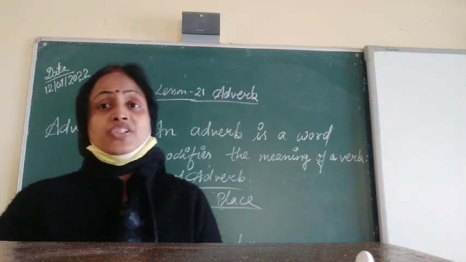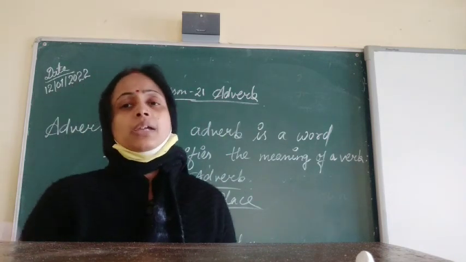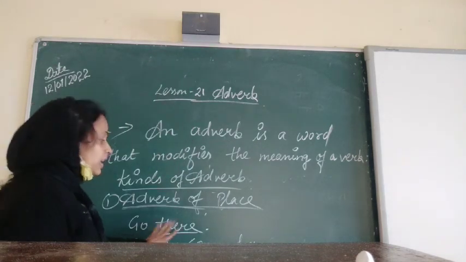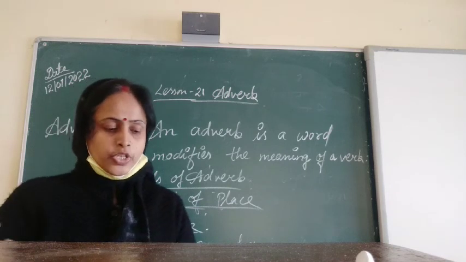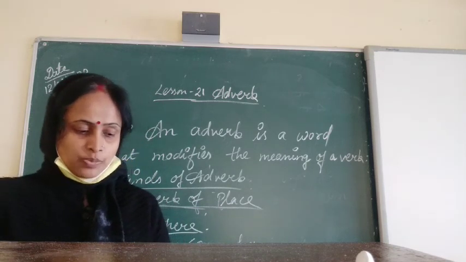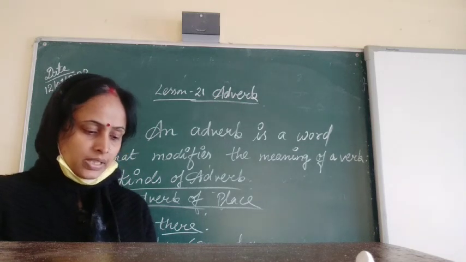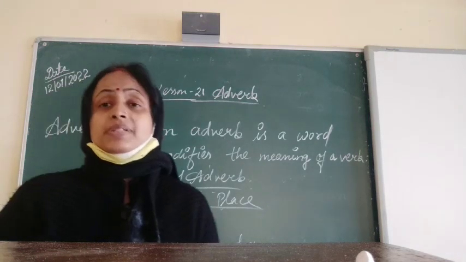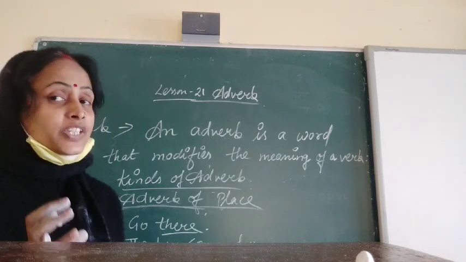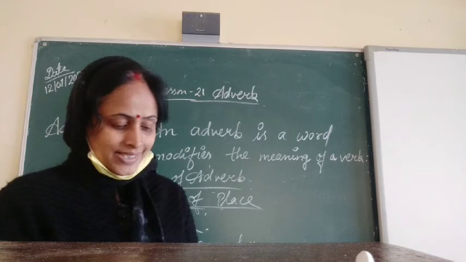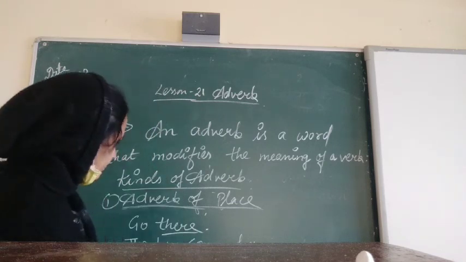This tells us about a place where the action takes place. Where? Not at what time. When it tells us about a time, it is adverb of time. But here it tells us about a place. Where, in which place action takes place. Okay. It tells us about a place. Where the action happens. Okay. Place means where the action happens. Understood?